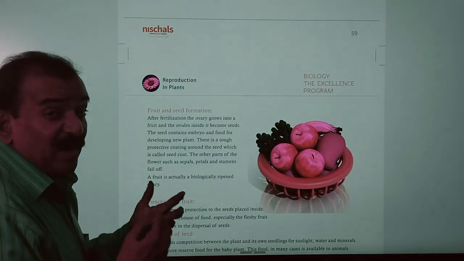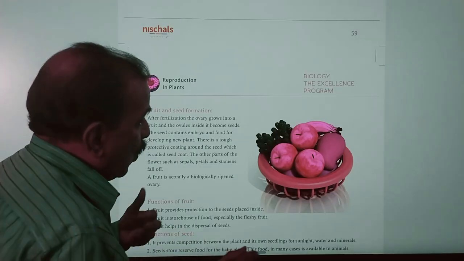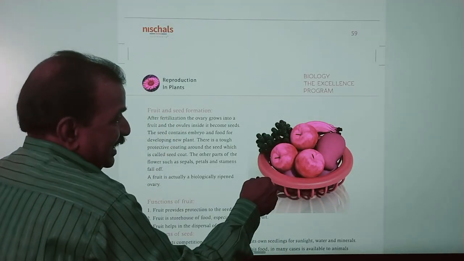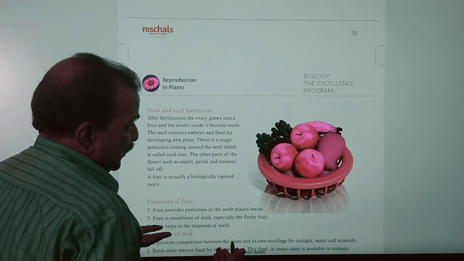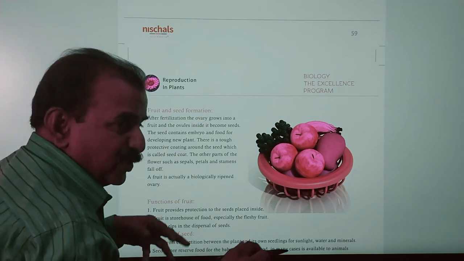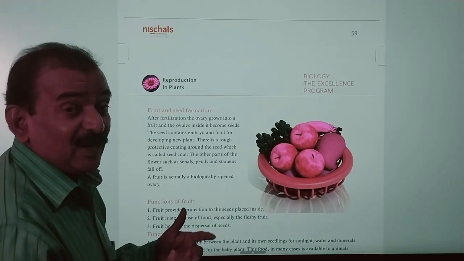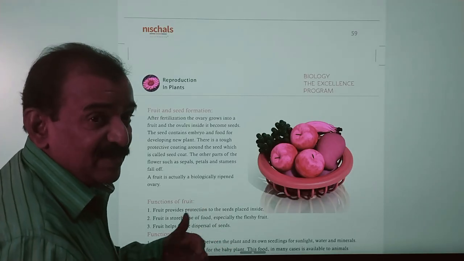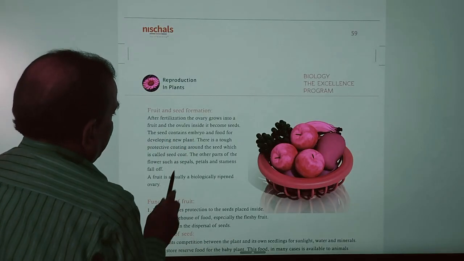They are modified ovaries. After fertilization, ovary develops into fruit, and fruits are enclosing seeds in it, and fruits are having nutrients. So we are eating fruits, and fruits are having seeds, and seeds are formed after fertilization. Zygote develops into embryo, and seed coat is formed, and each embryo is covered by seed coats.